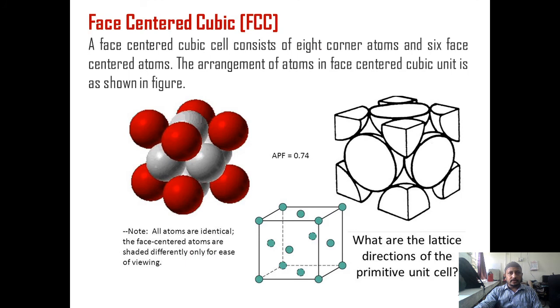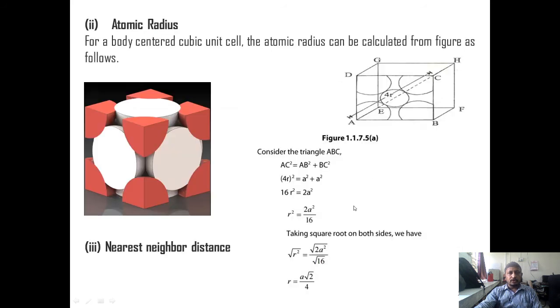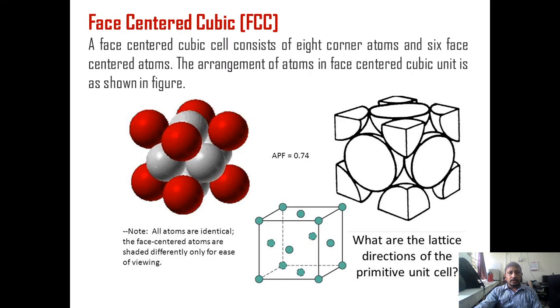Now come to the FCC Bravais lattice. You can see the stacking of the FCC Bravais lattice, ABC stacking, and these are the contributions of the atoms at the corner position and face centered position. You can see here the volume of the unit cell is again A cube because it is a cubic Bravais lattice. Then we can have the effective number of atoms per unit cell.